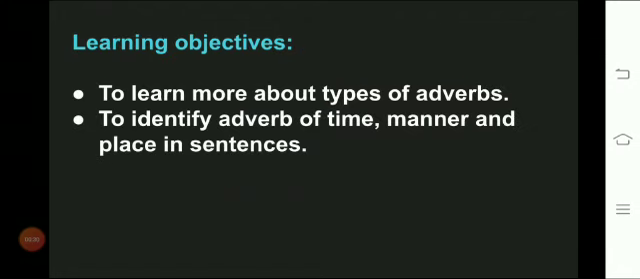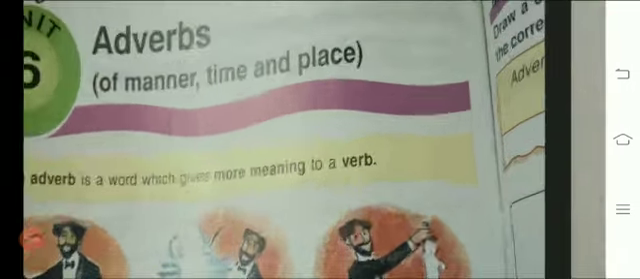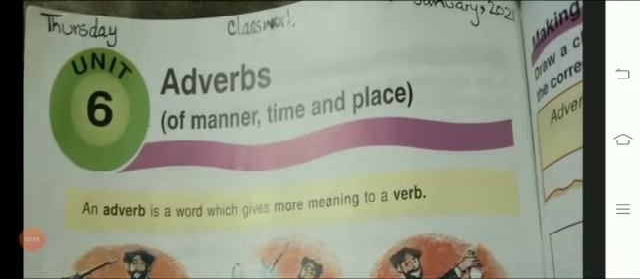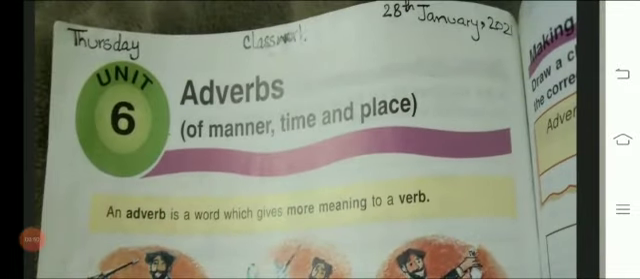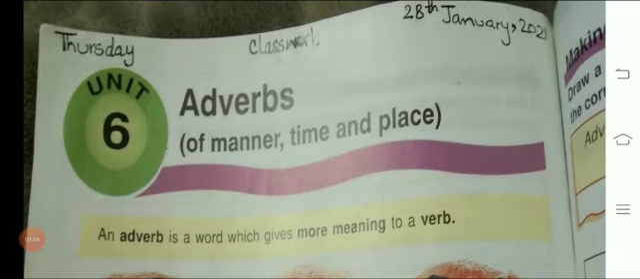The learning objectives are to learn more about types of adverbs, and to identify adverbs of time, manner, and place in sentences. So please open page number 14 of Focus Grammar. Students, first of all, hold your pencils and write down the classwork, date, and day as you always do. It's Thursday today. Write "Classwork" in the middle of the page, and the date is 28th January 2021.